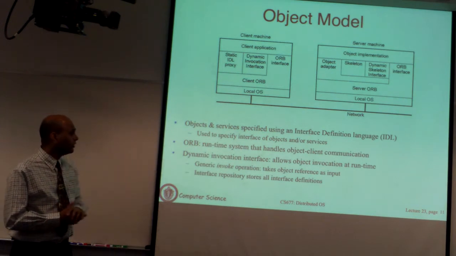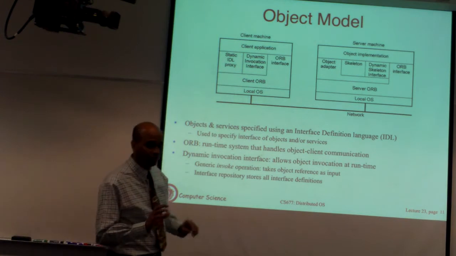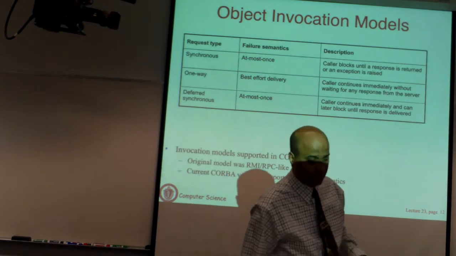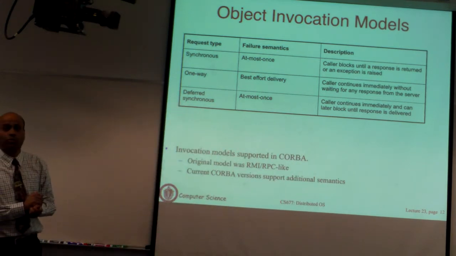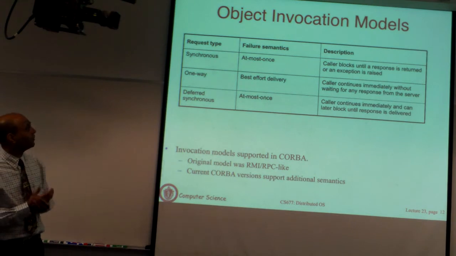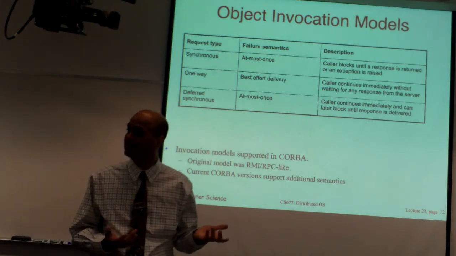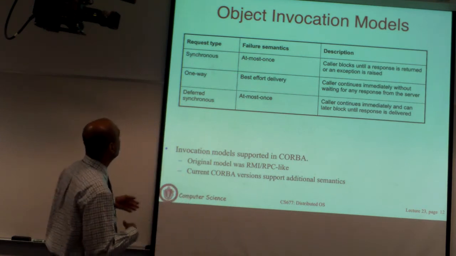Now there is an invoke operation that allows you to invoke this method. We won't go into some of these details here, just the high level. The different kinds of object invocation that are supported here, we've run through them earlier. There are synchronous RPCs, or RMIs in this case. That's your standard blocking based interface to make a method invocation.